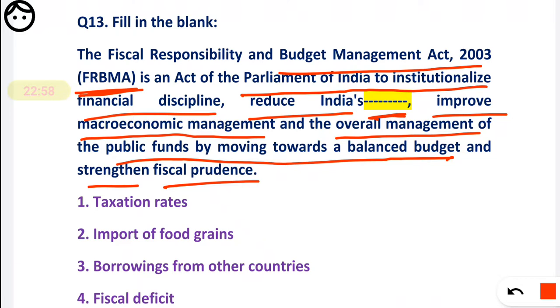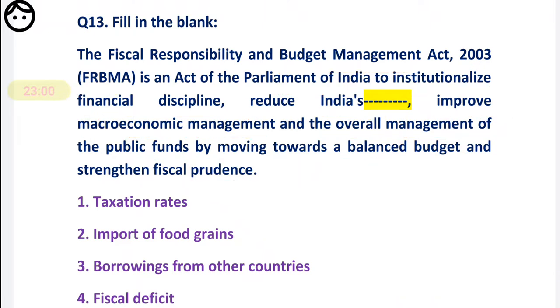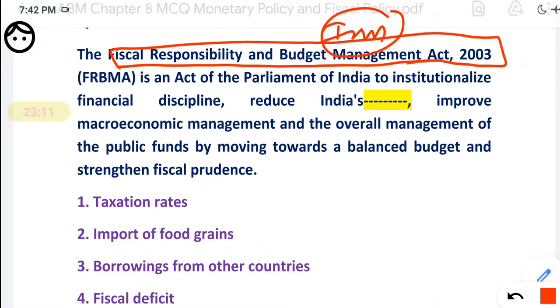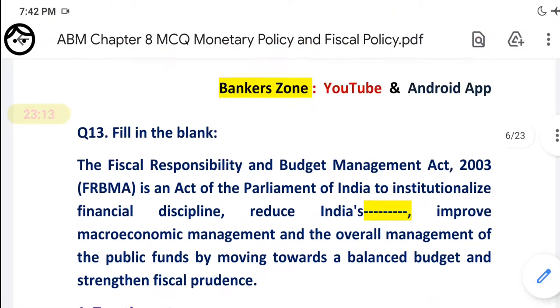So friends, what they are asking in such a long question is just that. Remember, the FRBM Act was enacted in 2003. First you remember that, okay? It was enacted in 2003.